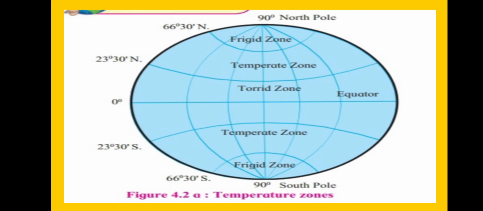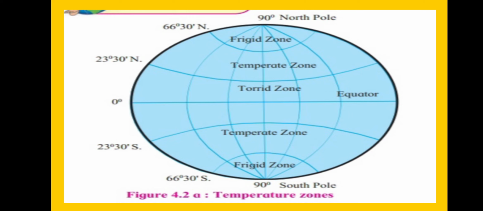Now see that the torrid zone is situated near the equator on both sides of the equator.